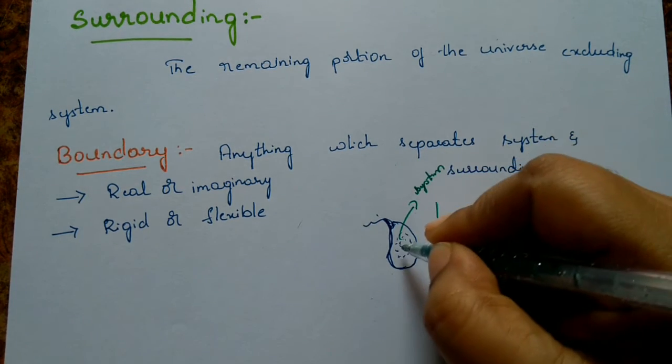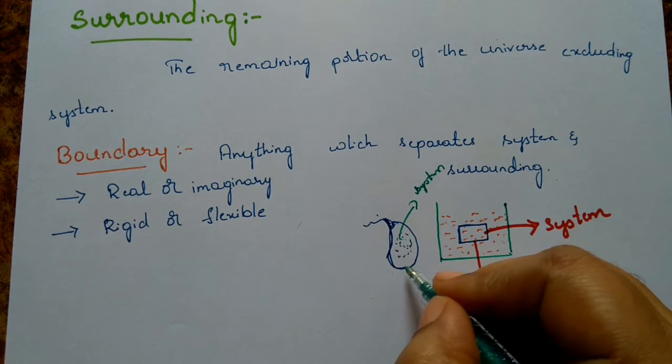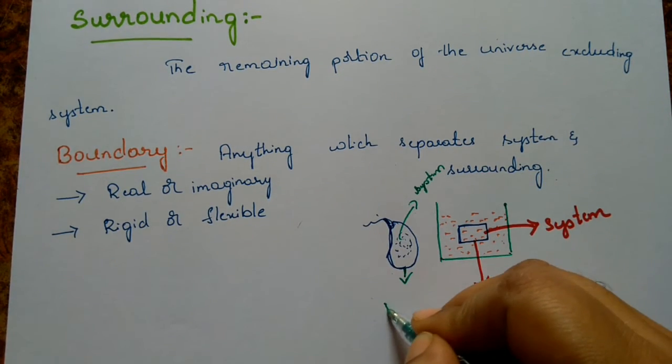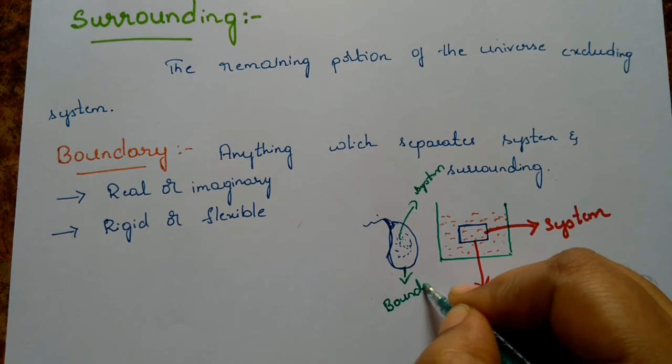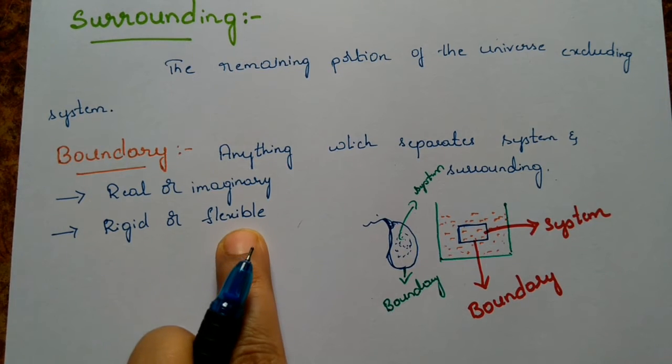The air which is filled inside the balloon is our system. Rest all is surrounding. This balloon becomes the boundary, which is flexible in nature. If you fill more gas, then it will expand. If you release some amount of gas, then it will contract. So that is what is called flexibility.